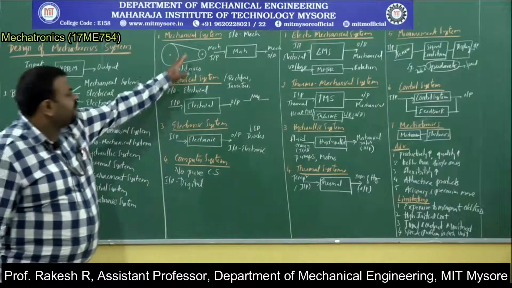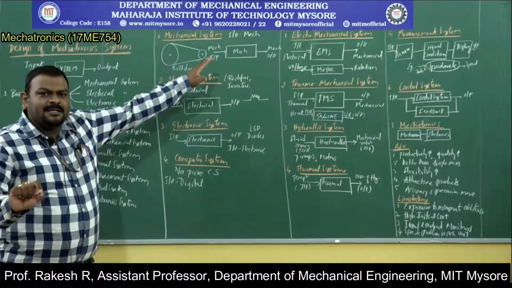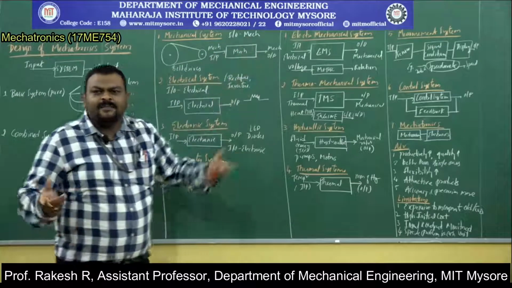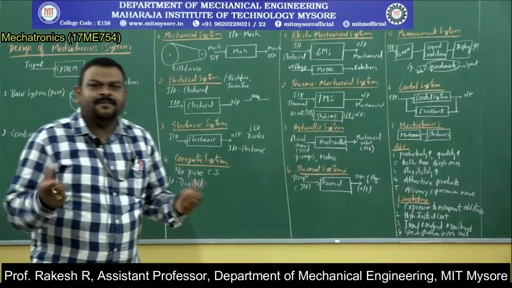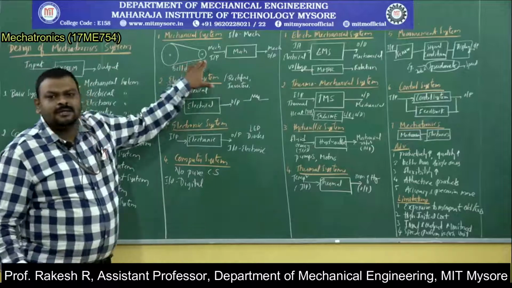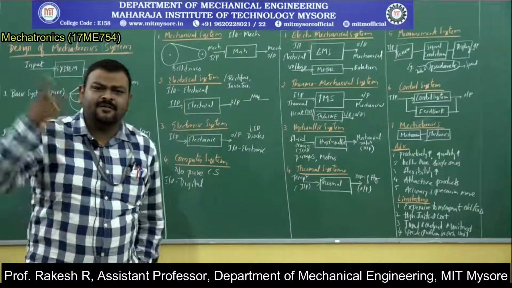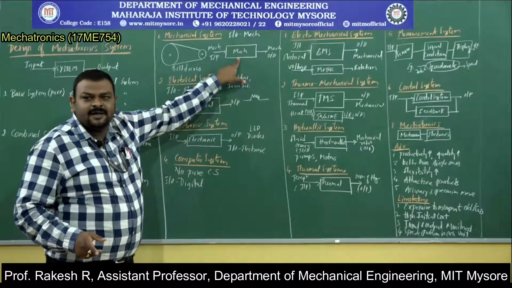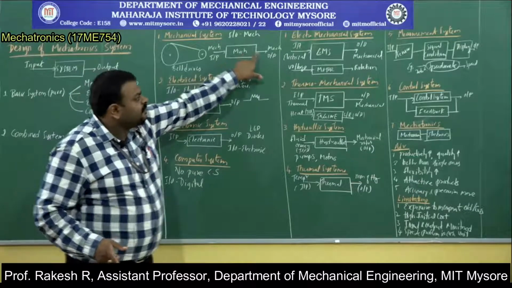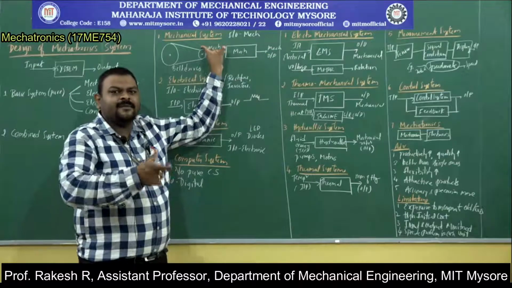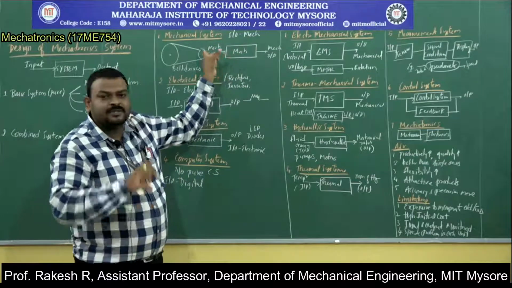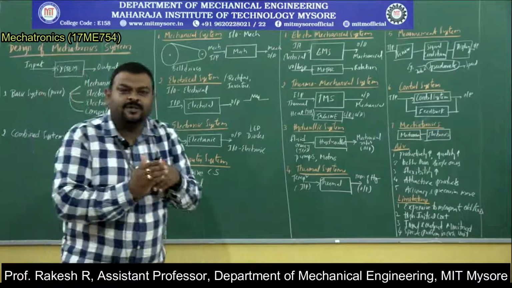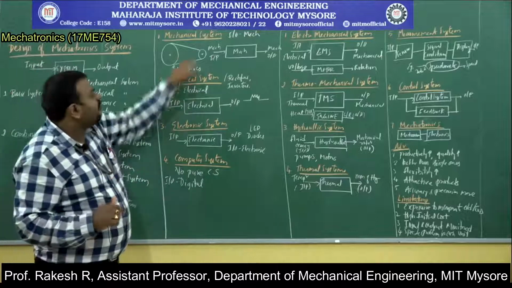Let us see pure system in detail. The first one is mechanical system. Since it is a pure system, the input and output both are mechanical in nature. It might be linear motion, it might be rotary motion. One example is a belt drive. In a belt drive, the input is rotation, the output is also rotation. The same thing I have represented in a block diagram. This is a mechanical system. Output is mechanical. So if you take a belt drive as an example, the input is a rotation and the output is also a rotation. It is just transmitting rotary motion from one place to another place. That is the objective of a mechanical system.